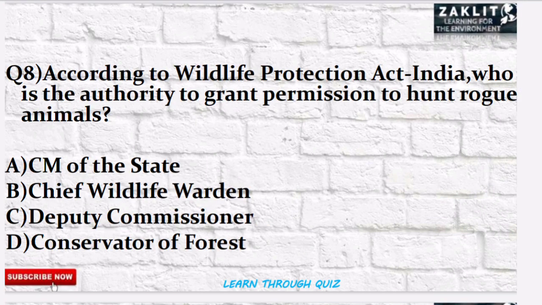The eighth question was, according to the Wildlife Protection Act of India, who is the authority to grant permission to hunt rogue animals? So the correct option will be option number B, the Chief Wildlife Warden is the authority to grant permission to hunt rogue animals.